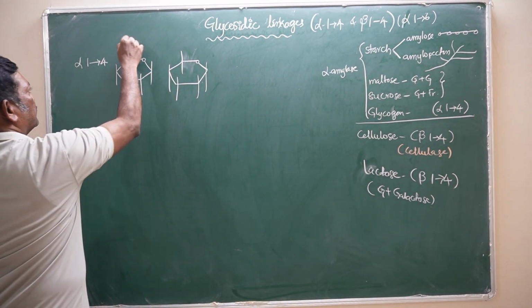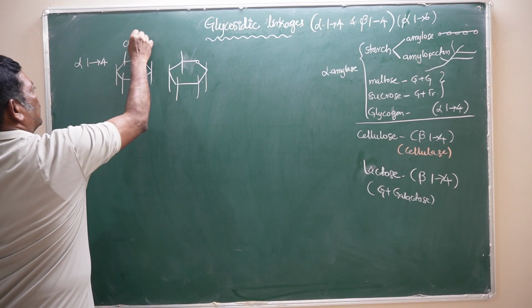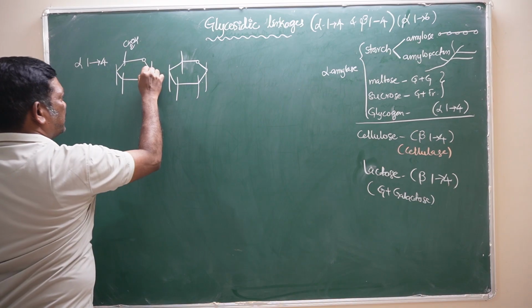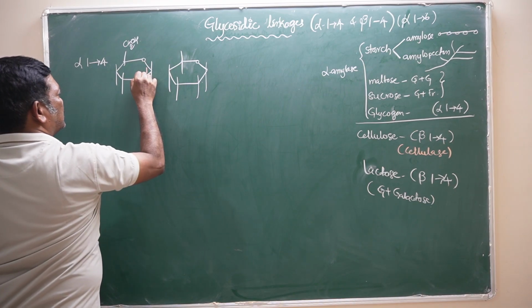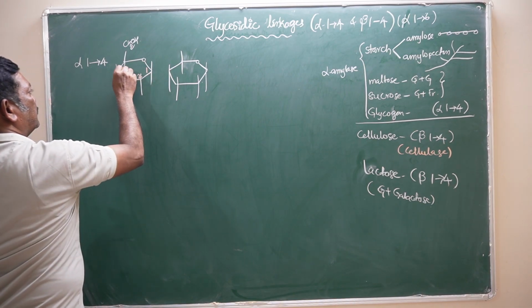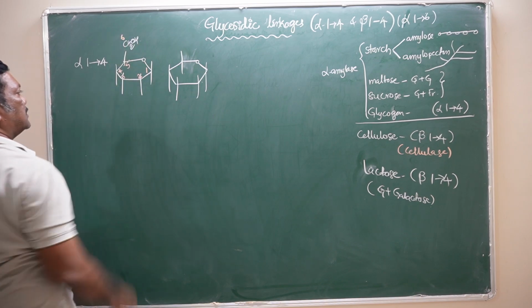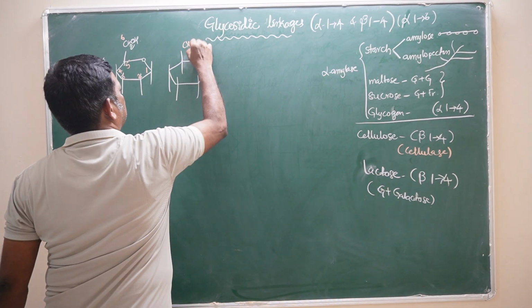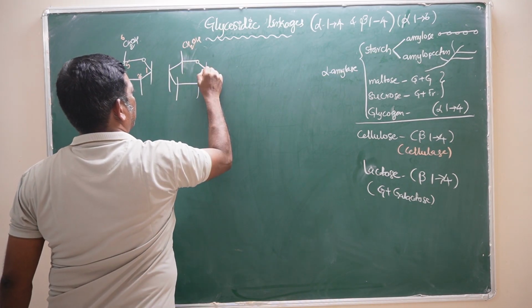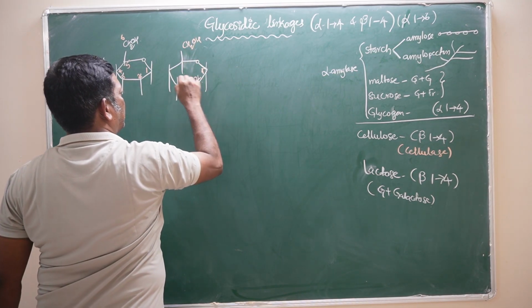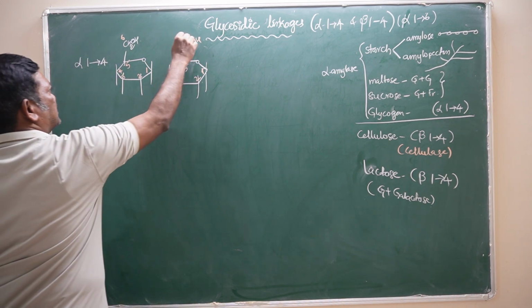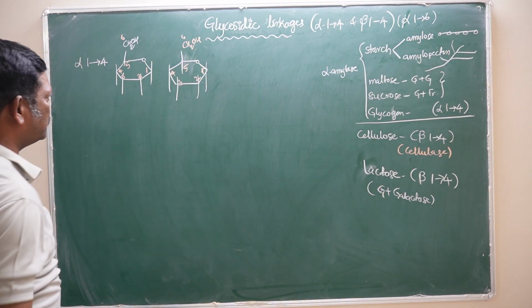In this, this is the first carbon C1, second carbon, third, fourth, fifth, and this is the sixth carbon. This is a hexose sugar. In the other one also, this is first, second, third, fourth, fifth carbon, and this is the sixth carbon. So this is a hexose sugar.